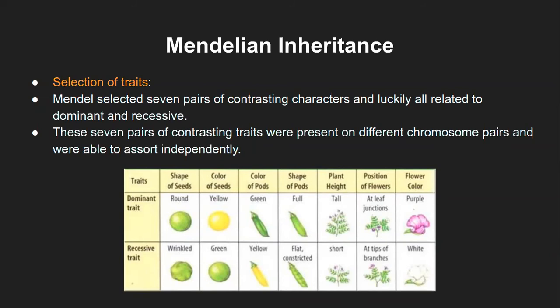Then he studied those traits in separately produced plants, because there it has to be a pure line. Pure line would refer to, let's say in this case, always producing green color of the seed, or in the other case always producing yellow color of the pods. So these are called individually pure lines, and then he crossbred them and observed the results. So there was quite a lot of work. I don't know if you are able to imagine. First, it was like 7 plus 7, these are 14.